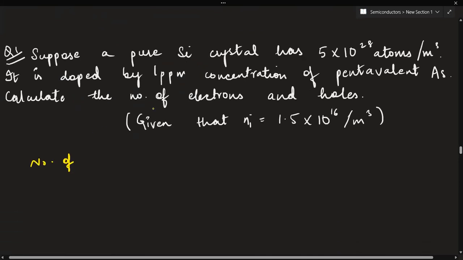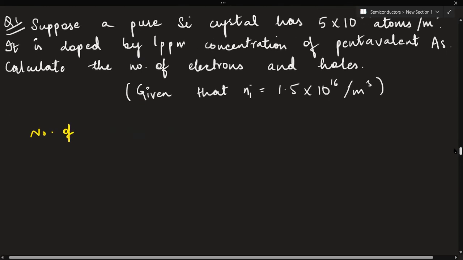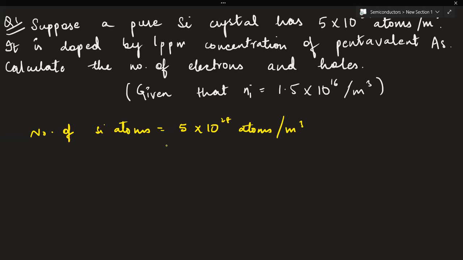Now regarding this question, the number of silicon atoms is 5 into 10 to the power 28 atoms per meter cube, as given by the question. It says it is doped by 1 ppm concentration of pentavalent arsenic.